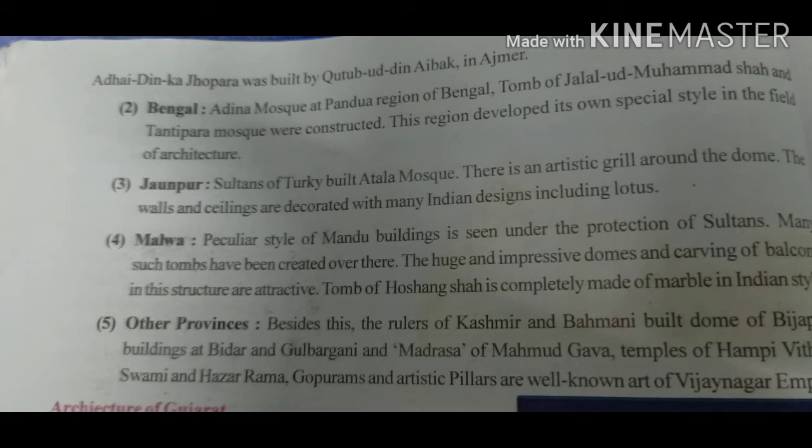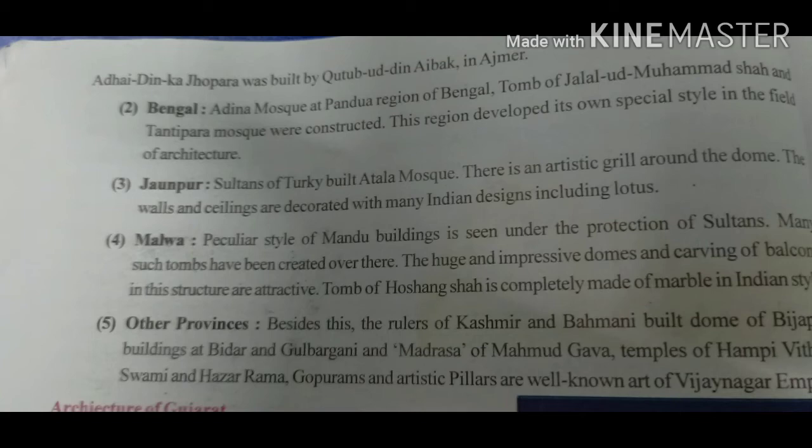Now Malwa. The peculiar style of Mandu buildings is seen under the protection of the sultans. Many such tombs have been created over there. The huge and impressive domes and the carving on the balcony in these structures are very attractive. In the Malwa region, the tomb of Hoshang Shah is completely made of marble in the Indian style.